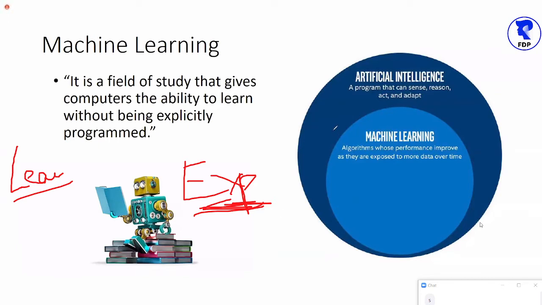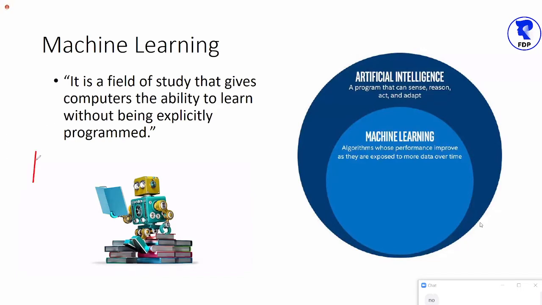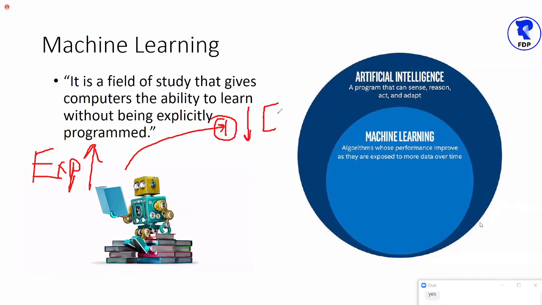Okay. So if you all are convinced, now please notice, I said more experience, I repeat, more experience means there are two statements. Number one, more experience means less error, or statement number two, high accuracy.